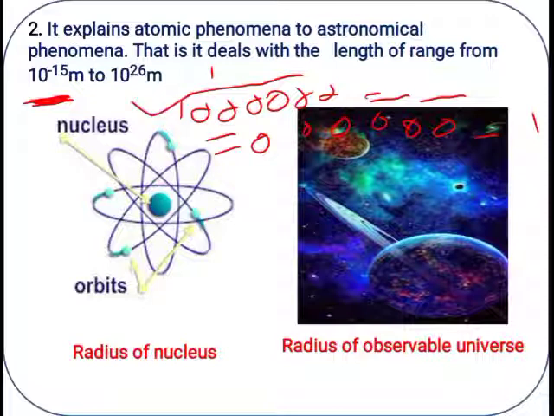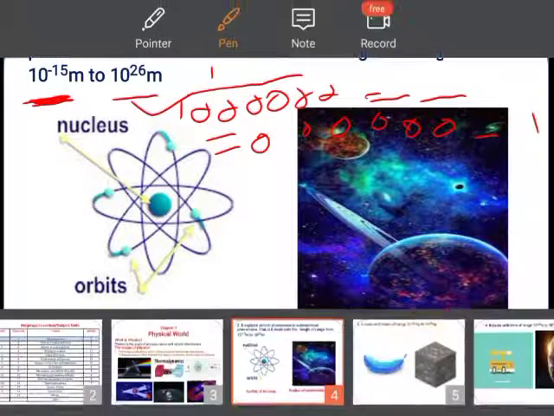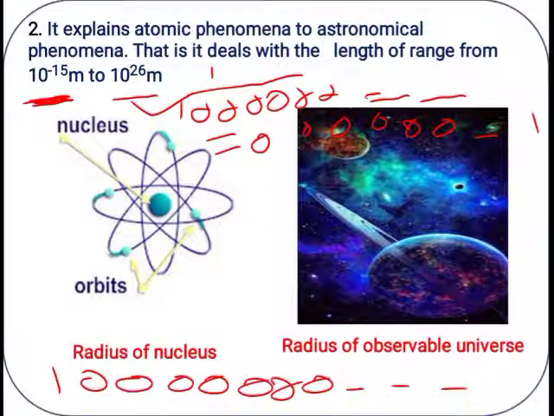What is the meaning of 10 raised to 26 meter? After the one, how many zeros do I have to put? 26 zeros. Is it not bigger? So this value is bigger. Here I have not mentioned any sign, positive or negative.